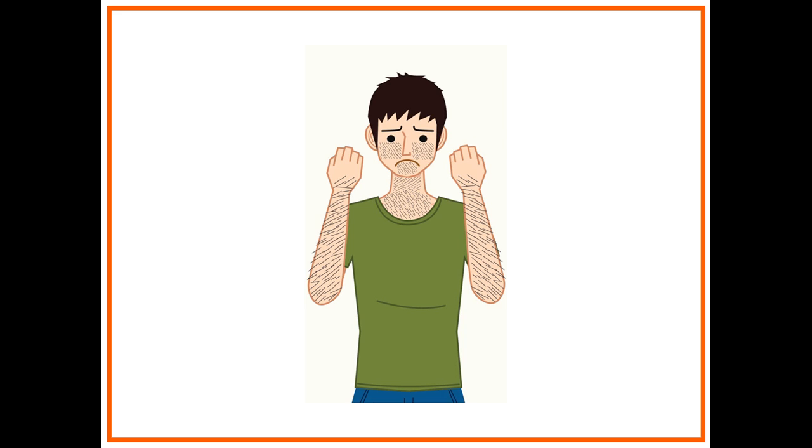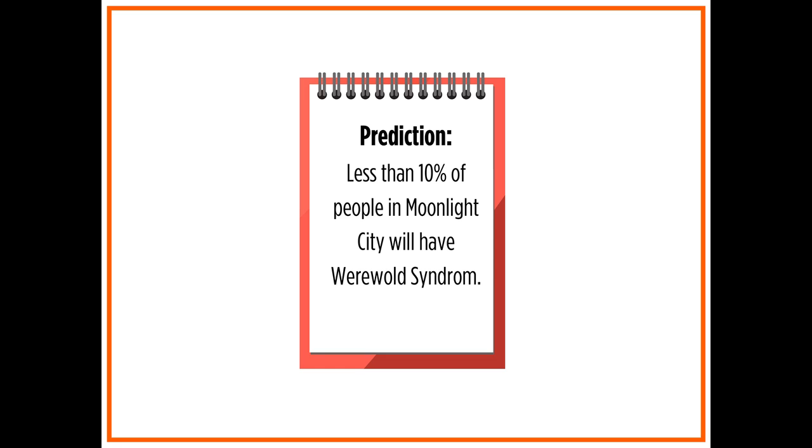Right now, Varun is investigating the mysterious outbreak of a skin disease called werewolf syndrome that is happening in Moonlight City. The disease causes victims to grow an excessive amount of hair all over their body. As an epidemiologist, Varun wants to find out how many people have the disease. He predicts that less than 10% of the city's population has it.